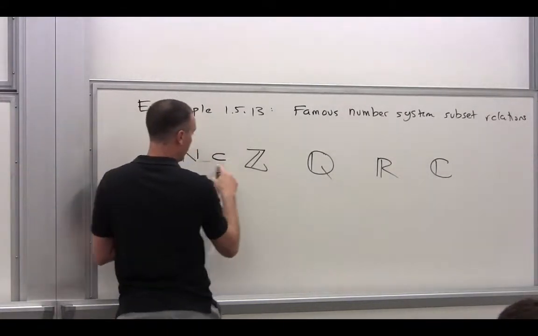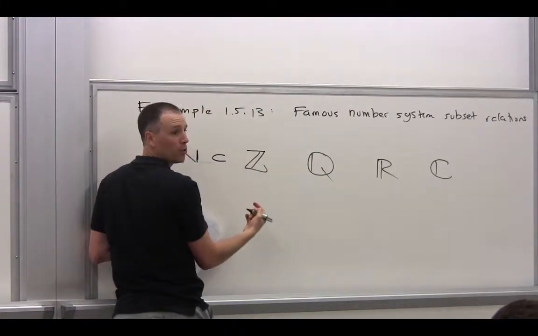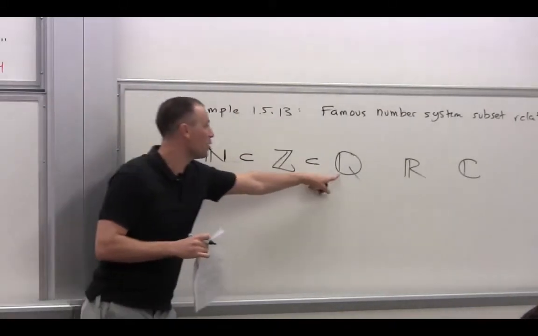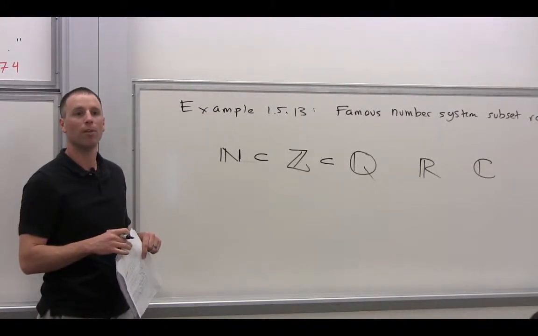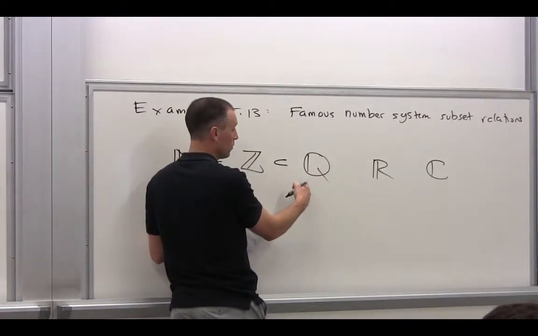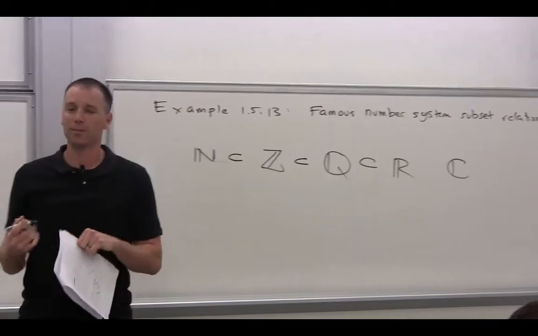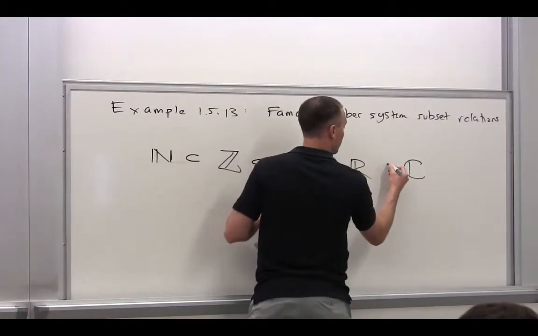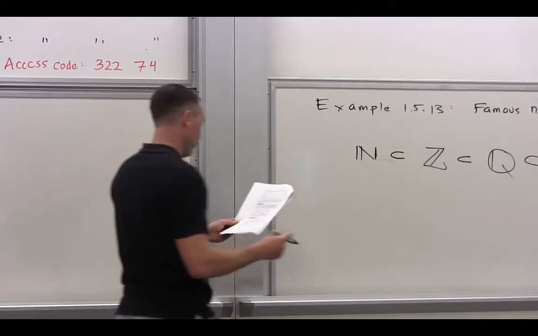All right, what's the next one? Which one's a subset of which one? Is it ever possible that Z is equal to Q? Why not? Sponsored by the number 1/2. Okay, what's next? Subset. Is it ever possible they're equal? Pi. Okay, and then what's next? Subset. So that's the inclusion chain. Please prove that for yourself in your free time.